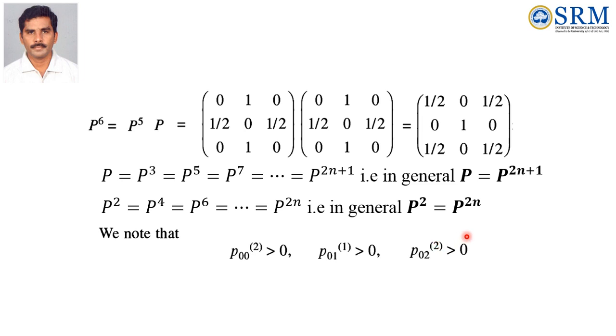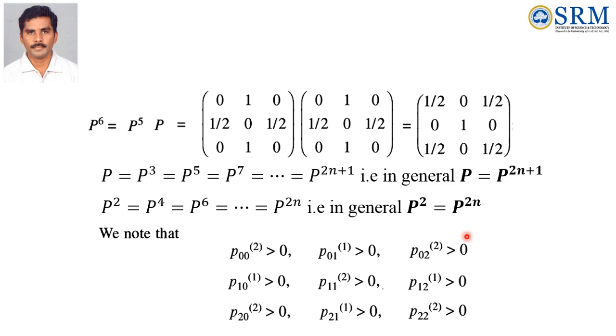Similarly we can find when it is greater than 0, and you have to write it. So P10 in the first step itself is greater than 0. P11 in the second step is greater than 0. P12 is greater than 0 in the first step itself. And then P20 in the second step is greater than 0. P21 is greater than 0 in the first step itself.